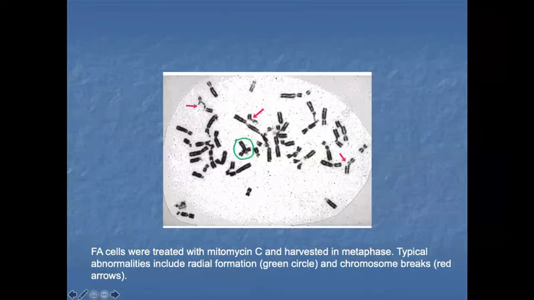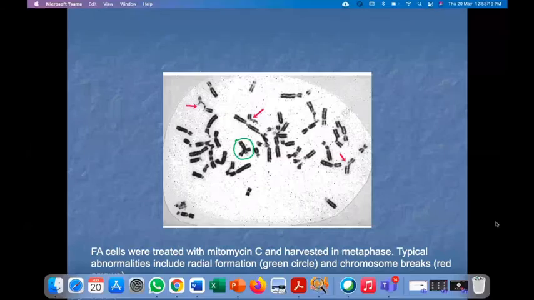When the Fanconi anemia cells are treated with mitomycin, they are harvested in metaphase. I told you, when we look for chromosome abnormality, we should fix the cell cycle in metaphase, so that we can see the chromosomes separately and the abnormality of chromosomes, okay? So the typical abnormality is what the green circle and the red arrow are showing. And that is also another picture. The black arrow is showing chromosomal breaks.